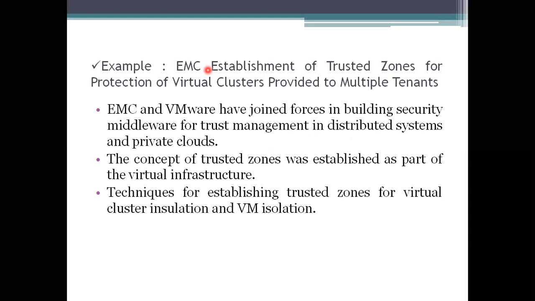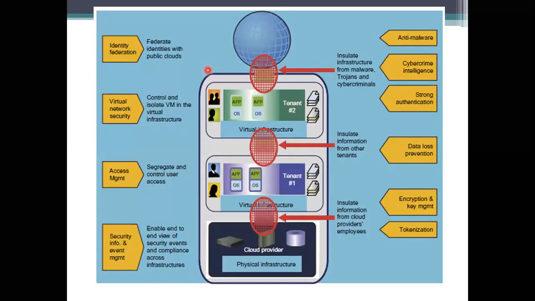In this example, I'm taking the establishment of trusted zones for the virtual clusters of multiple tenants. So this is the diagram here. In this diagram we are seeing tenants, tenant 1 and tenant 2, represented, and we have a structure called the cloud. This is a technique for establishing trust zones for the virtual clusters you are using. Here this one is EMC, and the next, VMware, has been used to do these things, and it is also allowing the security middleware for these trusted zones.